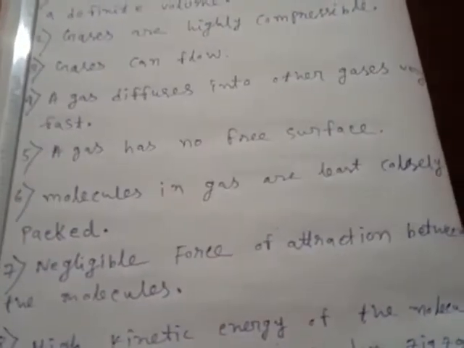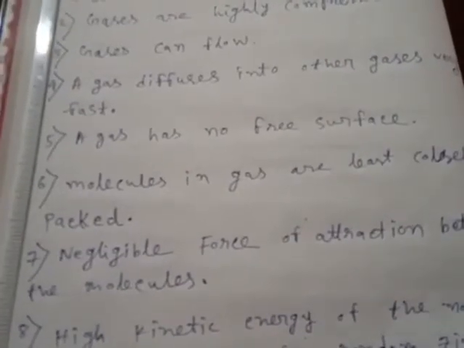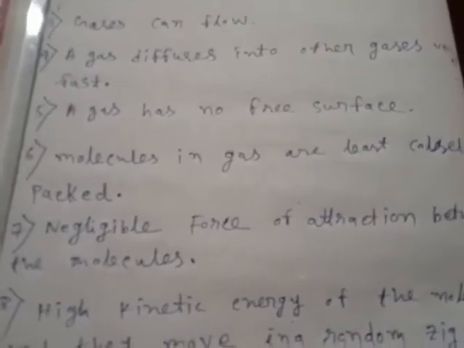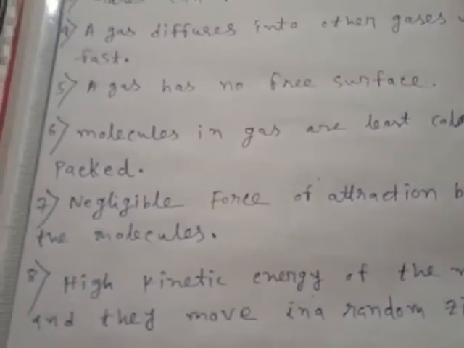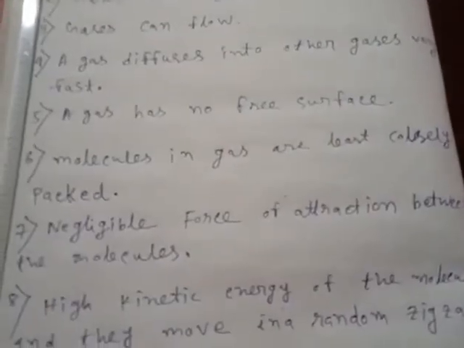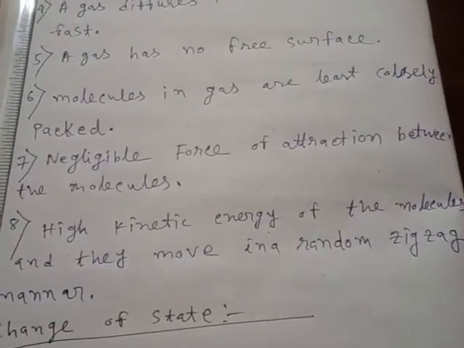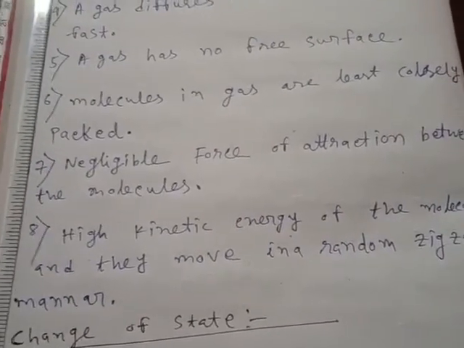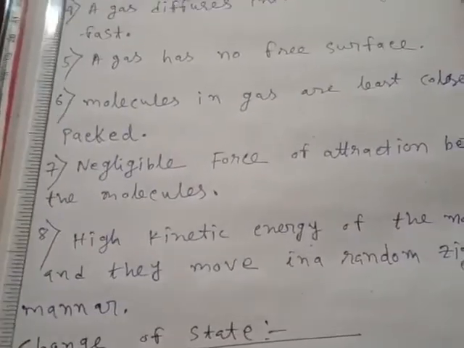Number 6, molecules in a gas are least closely packed. That means intermolecular space in case of gas molecules is very large, so they are least closely packed. Number 7 is negligible force of attraction between the molecules. Number 8, high kinetic energy of the molecules and they can move in a random and zigzag manner.